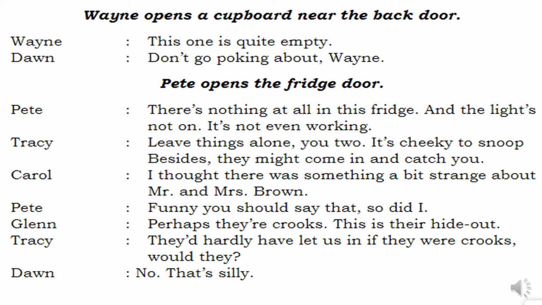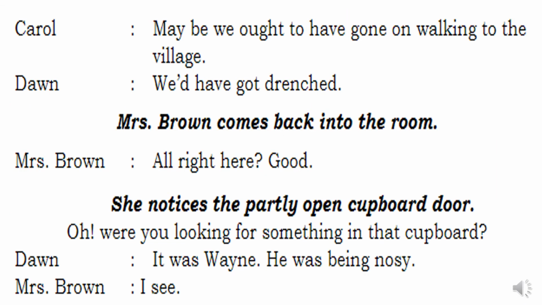Then what happens? Glenn and Pete both were saying that yes, these people were actually crooks or something. Tressé and Dwan said, you people shouldn't talk like that. They have allowed us to take shelter in this particular house. So let's just not talk about it.